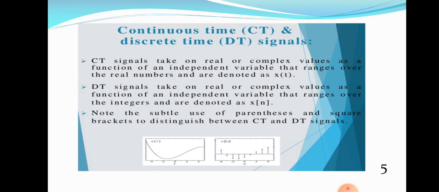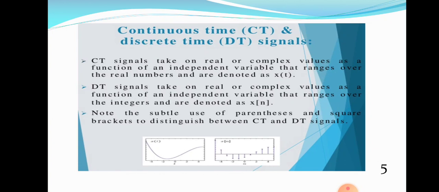CT signals, that means continuous time signals, take on real or complex values as a function of an independent variable that ranges over the real numbers, denoted as x of t. So time is on the x-axis, x of t is on the y-axis. So time is defined at all instances of time. That is the main important feature of a continuous time signal.